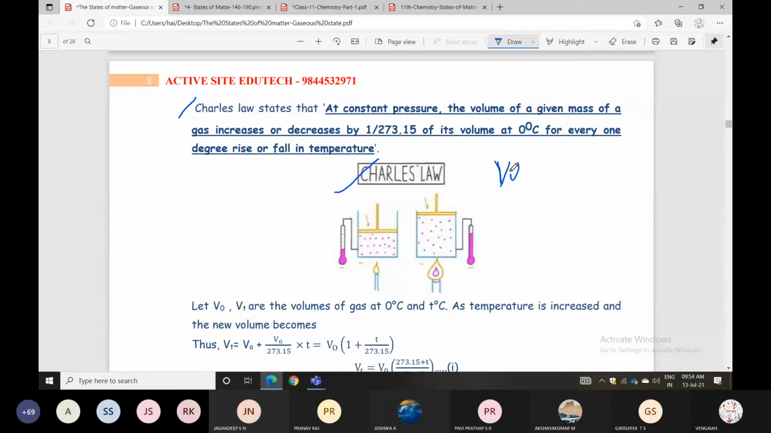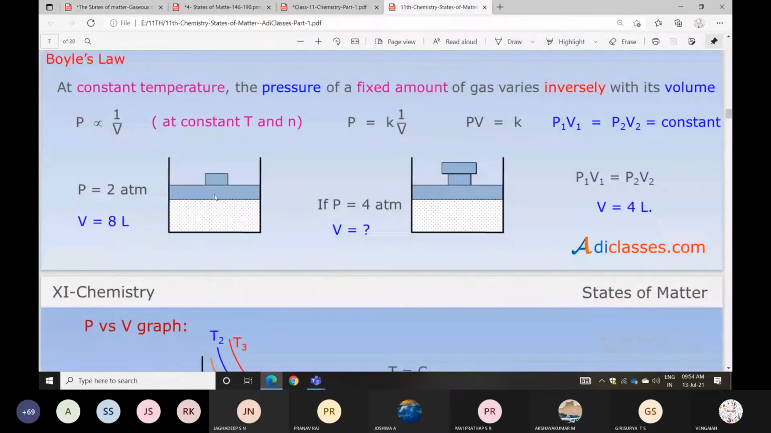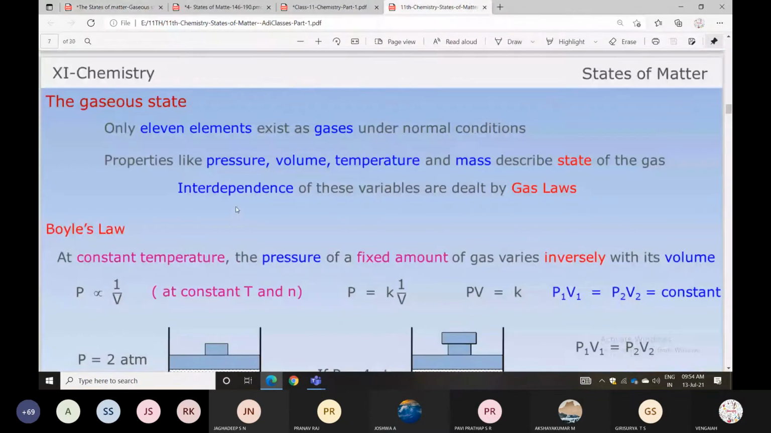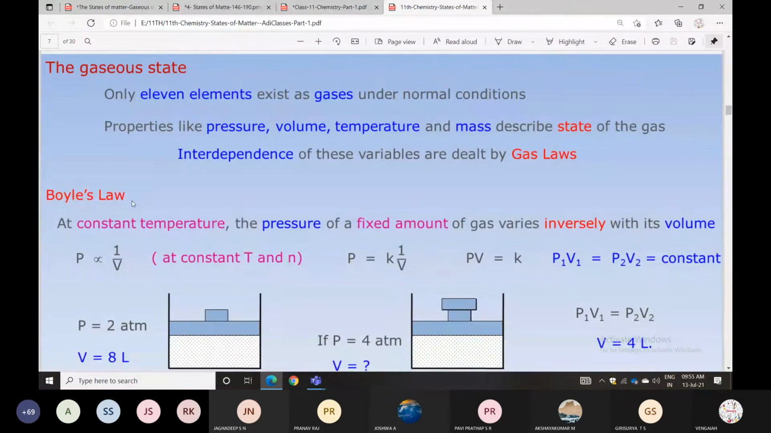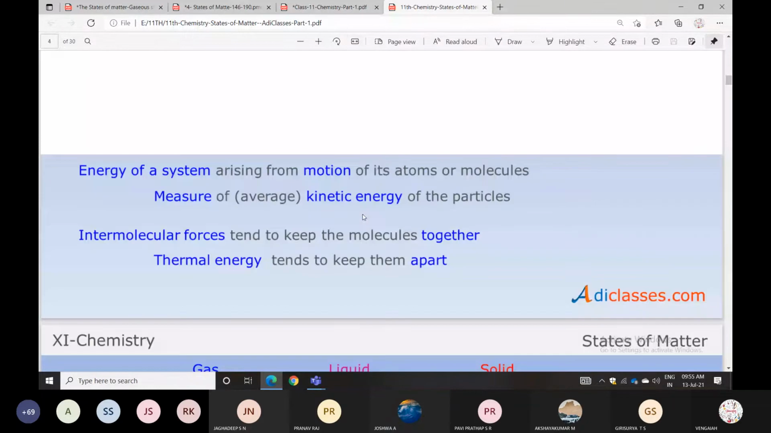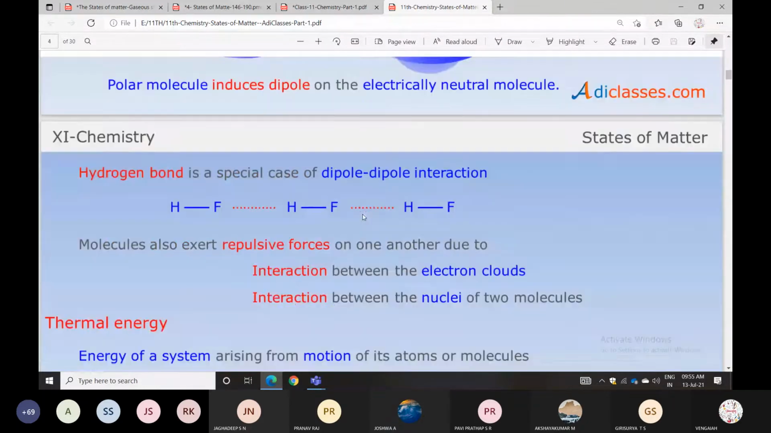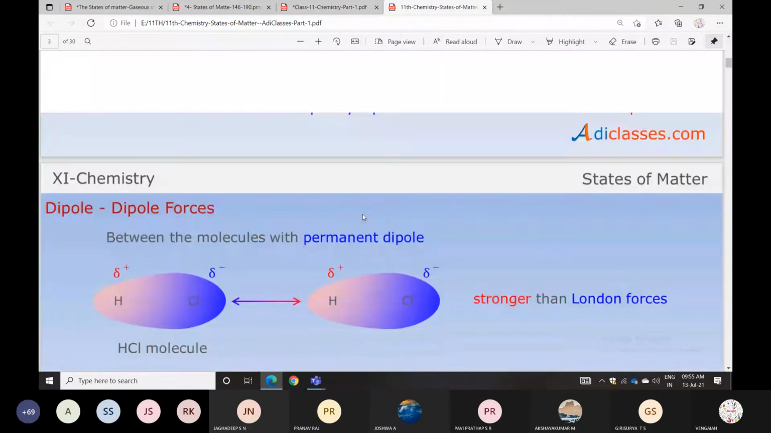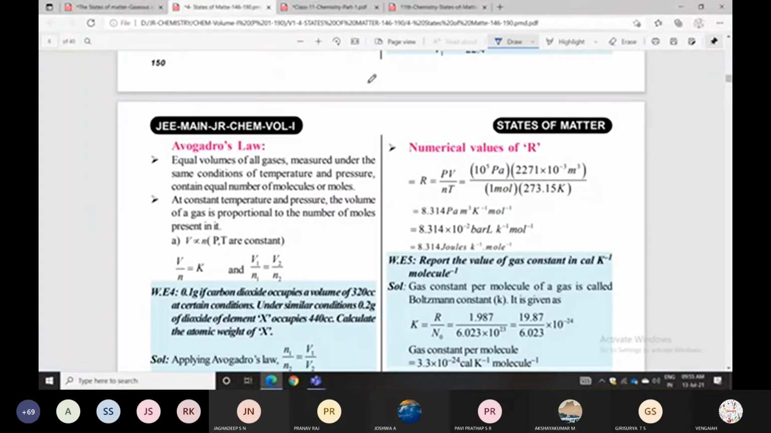Gaseous state: only 11 elements exist as a gas under normal conditions. You can see the periodic table. In total we have 118 elements. Out of 118 elements, how many exist in the gaseous state? Only 11 elements. You can check the periodic table chart to understand which elements are gaseous. In total only 11 elements.